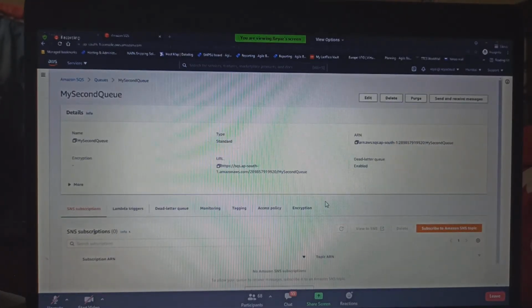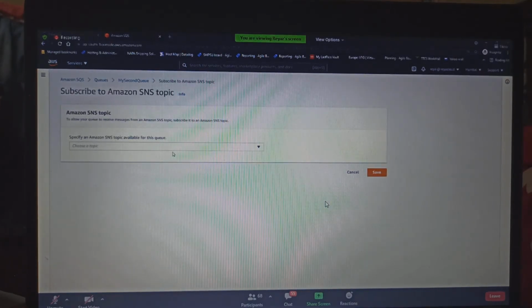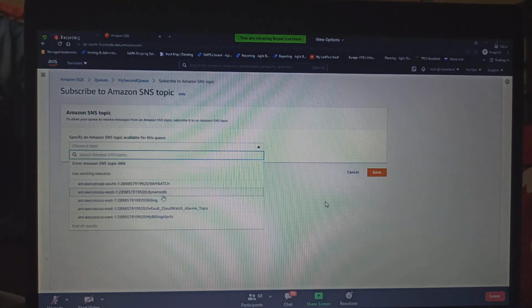And if at all you need to subscribe to any topic, you subscribe to it. Remember, we have a subscription already. There is a topic called DynamoDB, and all these things and all topic 9M batch. So you just select it. If there is anything happening inside this queue, you will receive notifications.